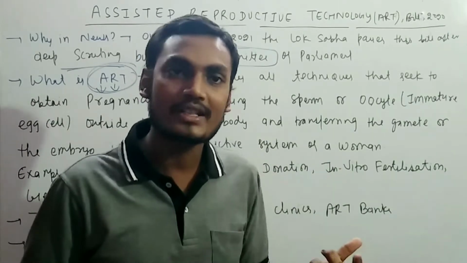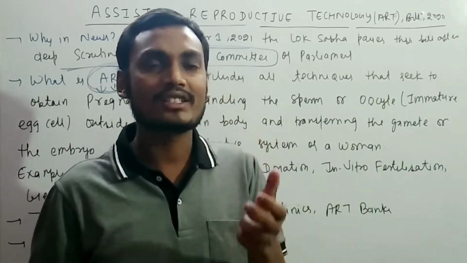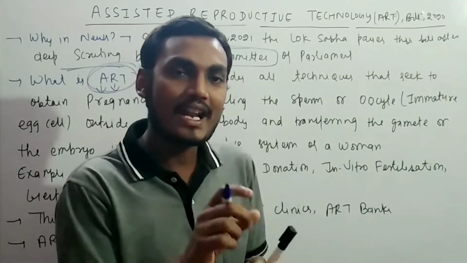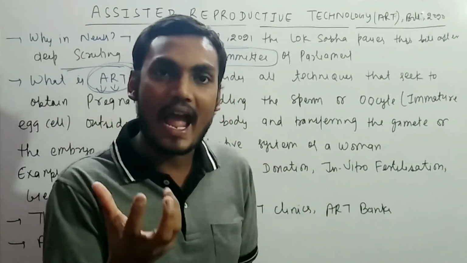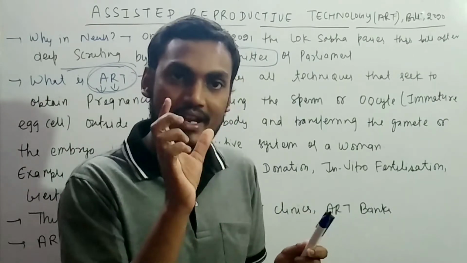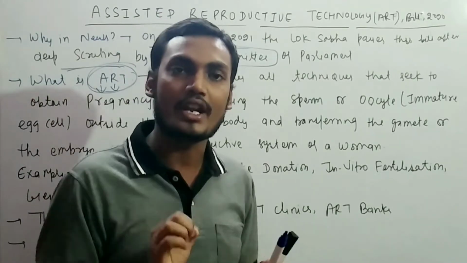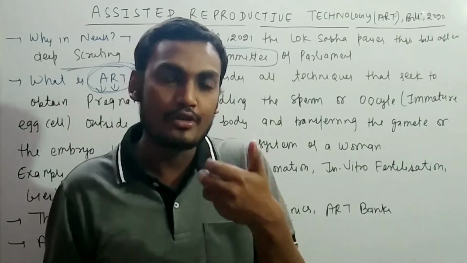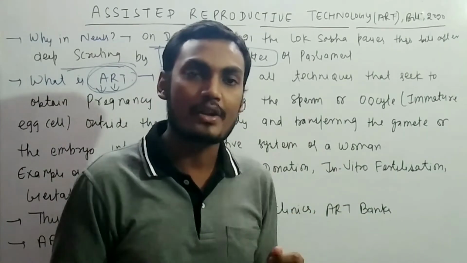Either we have to adopt a child, that is one option, to become a mother or father of that child, or there is some assisted reproductive technology, or you can have a surrogate mother. There is in vitro fertilization, where they take sperm and egg from the female member, fertilize them, and put the embryo into a woman. That is known as in vitro fertilization. This is the very important assisted reproductive technology we are going to talk about, and that is the way a couple can become mother and father.